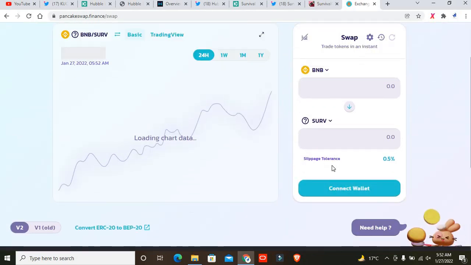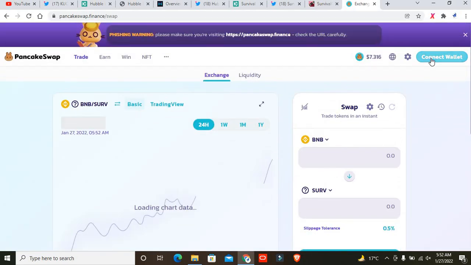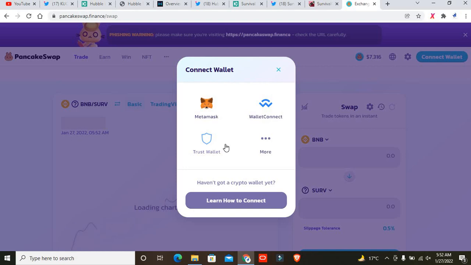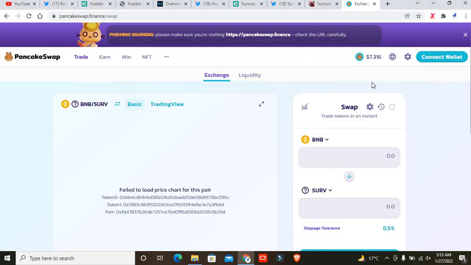So if you click on import, after that you must connect your wallet with MetaMask or Trust Wallet. It all depends on which account you have. So you simply click on that. After that, PancakeSwap will connect to Trust Wallet or MetaMask. If you don't know how to add Trust Wallet or MetaMask to the extension box, first of all, you simply search for the web Chrome store.